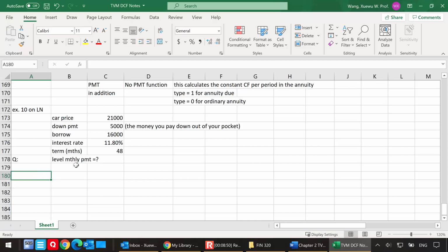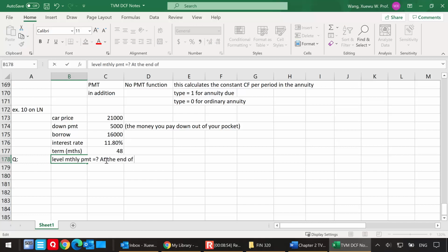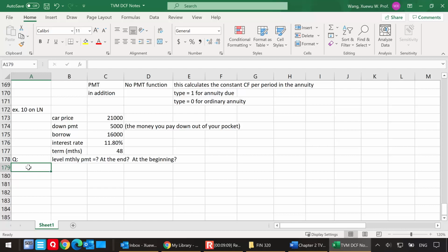If you pay at the end, and also if you pay at the beginning, what is the level monthly payment?